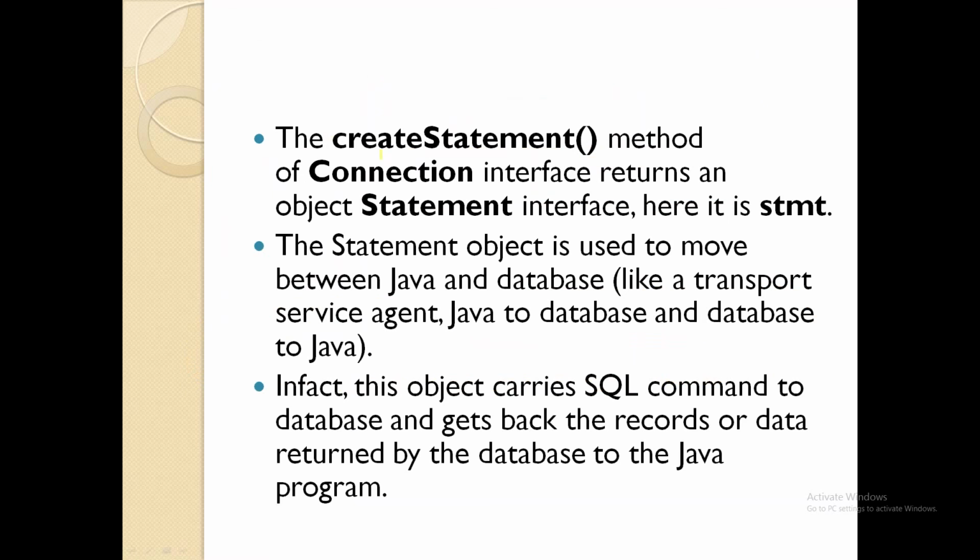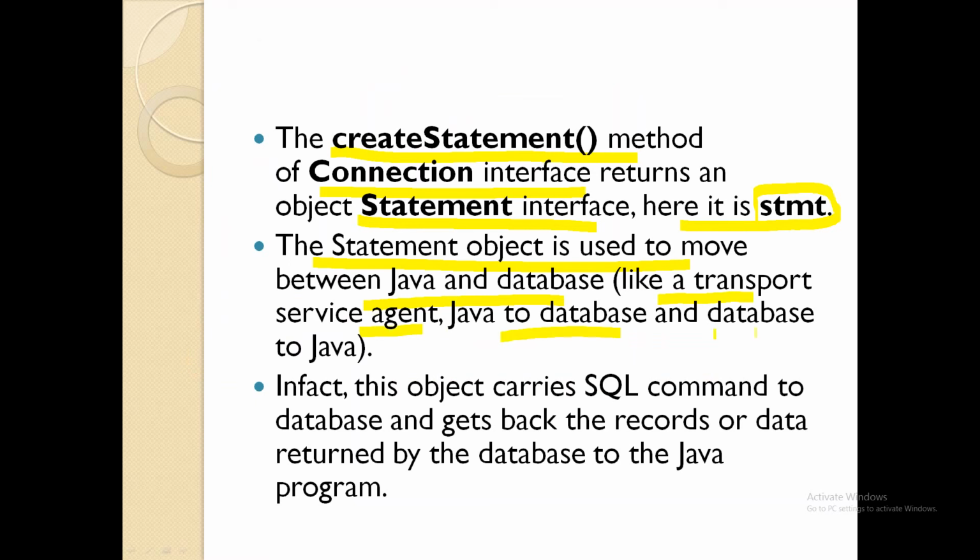And the explanation we have, we'll read once here. The createStatement method of the Connection interface returns an object of the Statement interface. Here it is stmt, as I have used in my line there. The statement object is used to move between the Java program and database, like a transport service agent, as I said.